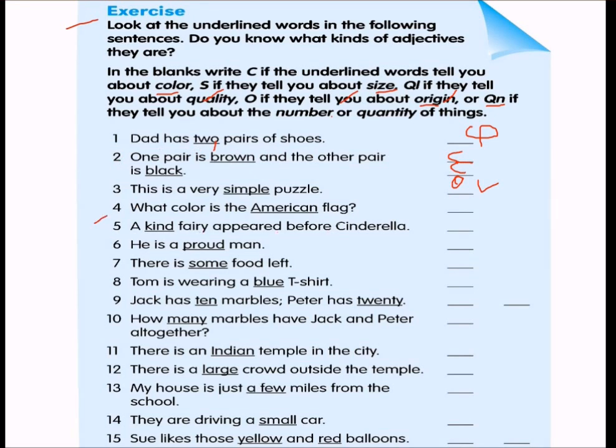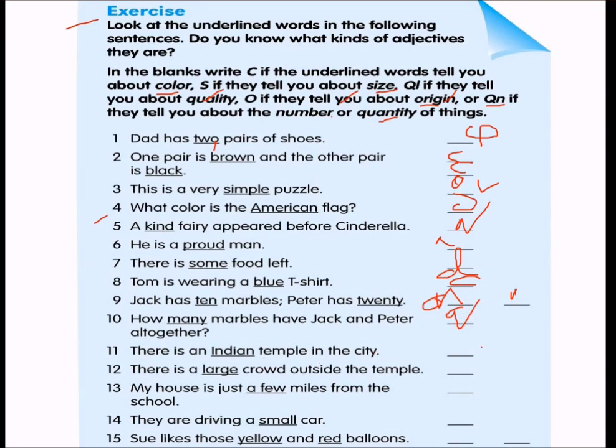What color is the American flag? Now this is the country or origin, so that is O. A kind fairy appeared before Cinderella, so that is about quality. We write quality. He's a proud man, quality. There is some food left. Now we have quantity, but you are not speaking about exact quantity. But still, it will come under quantity. Tom is wearing a blue shirt, color. Jack has 10 marbles. Peter has 20. So both will be number. How many marbles have Jack and Peter altogether? This will be quantity.